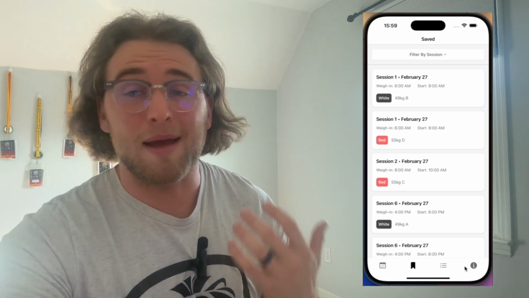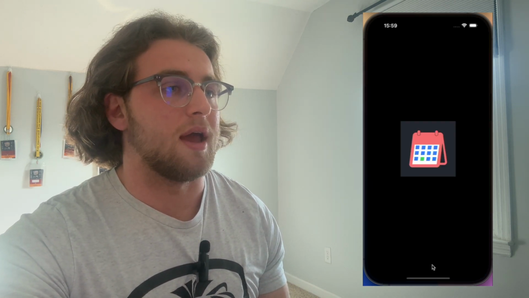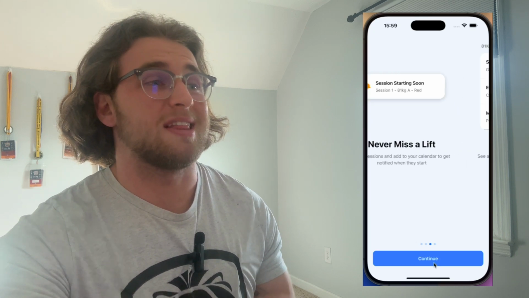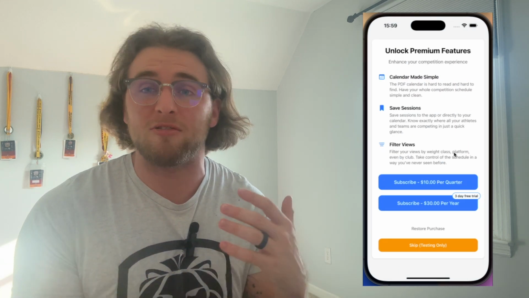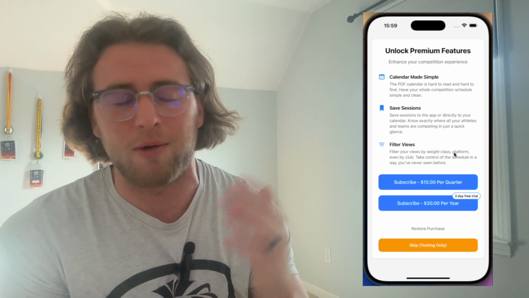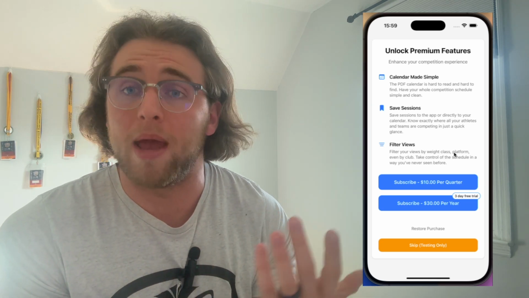And in my opinion, it's a fairly reasonable price too. So if we go back to that starting page, we're just going to pop this back open, and then we go back to our pricing page. So $10 per quarter. There are 5 meets per year, so it runs about every quarter. Masters Nationals is one that falls right in line with AO1. But basically, you're going to pay $10 per meet to see this if you pay by quarter.